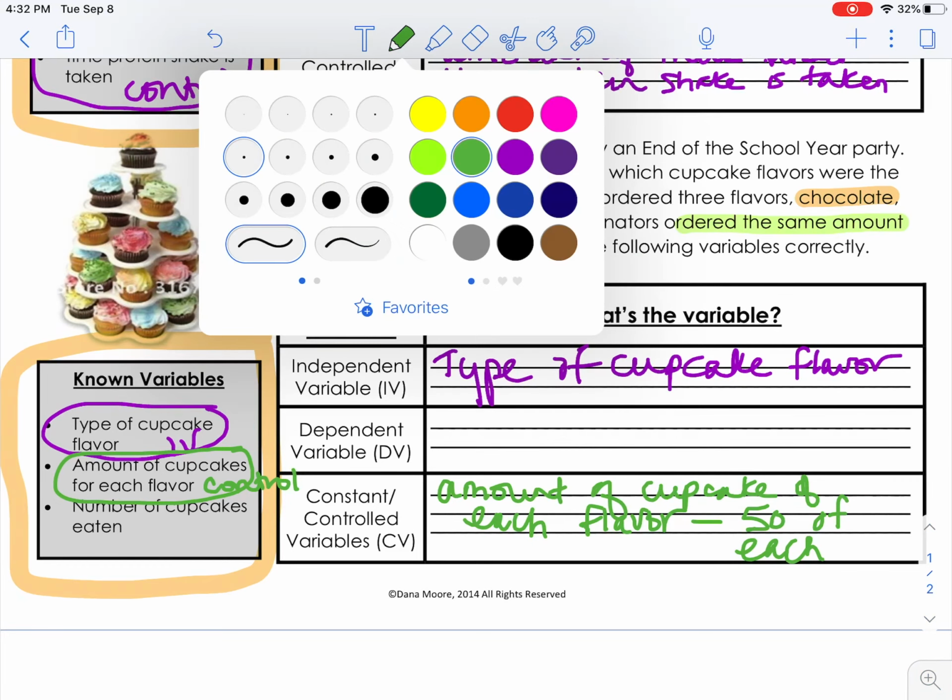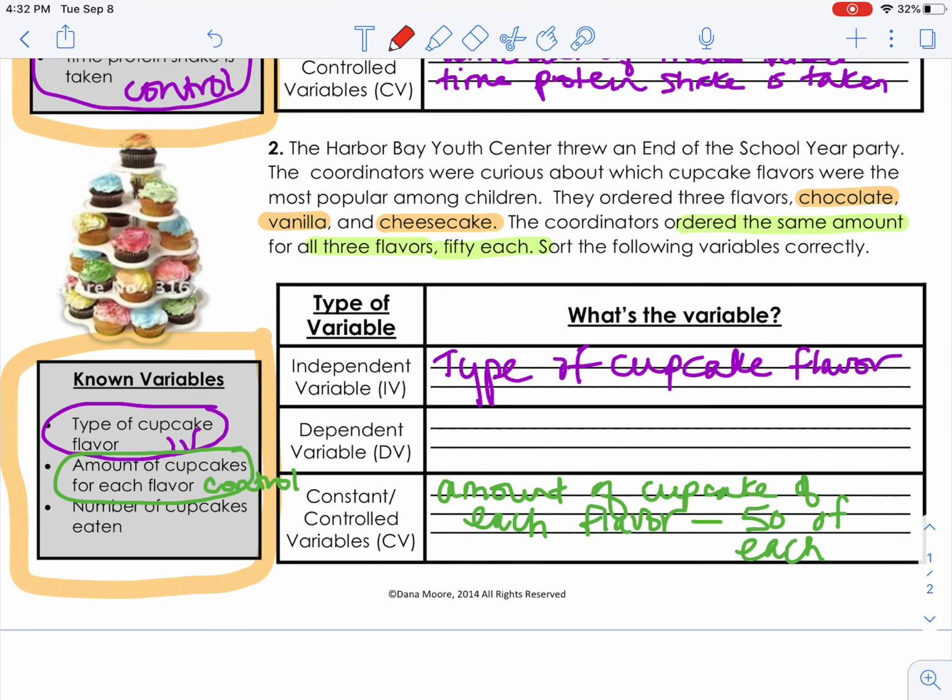So how were they going to measure which one was the most popular? Well, after they ordered 50 of each and set them out when the party was over, then they would go back and count how many of each cupcake was, how many were left, subtract from their original 50 to come up with which one was most popular. So that is your dependent. That is what they're going to measure here at the end. Number of cupcakes eaten to determine which one was the most popular. So if all the chocolate's gone and we've got some vanilla and cheesecake left, clearly the chocolate was most popular.